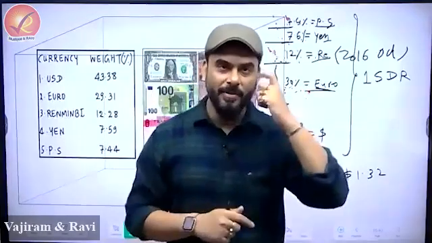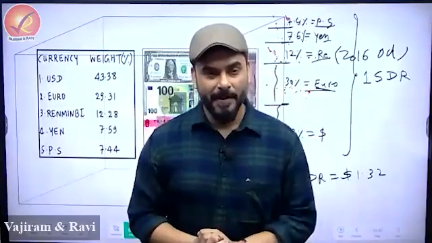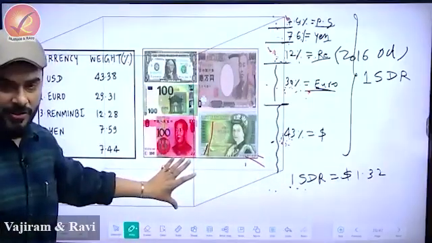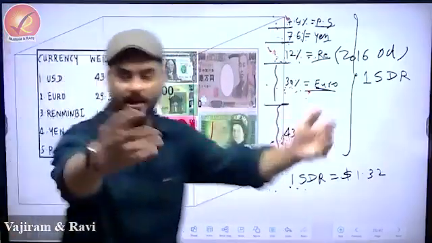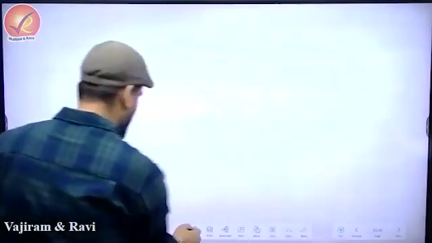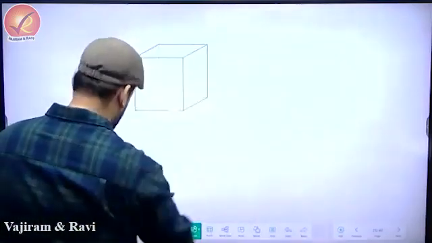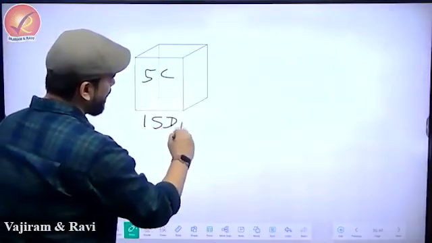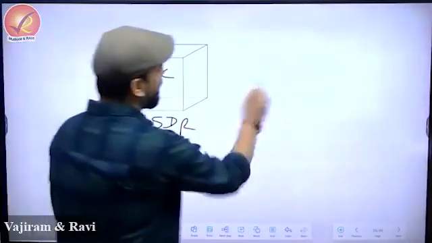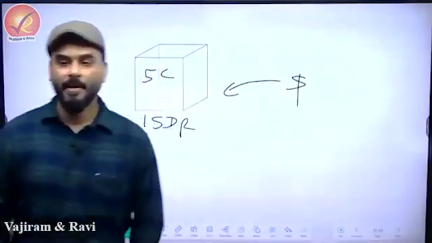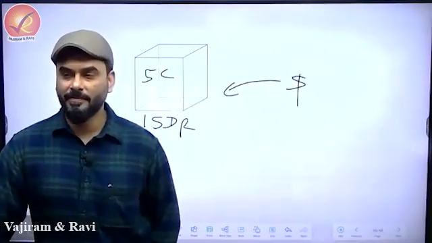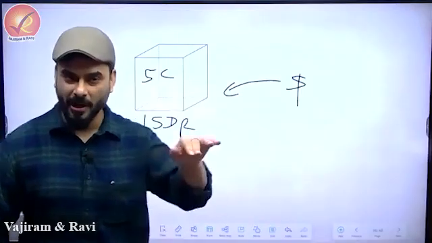When I was checking this morning before coming to your class, just randomly on the way, suppose somebody takes this entire box to a dealer and says, hello Mr. Dealer, there is a box which I have. In this box there are 5 currencies. This box is called 1 SDR. I want to convert this entire box into dollars. Do you know how many dollars the dealer would give you this morning? $1.33. That's today's value.